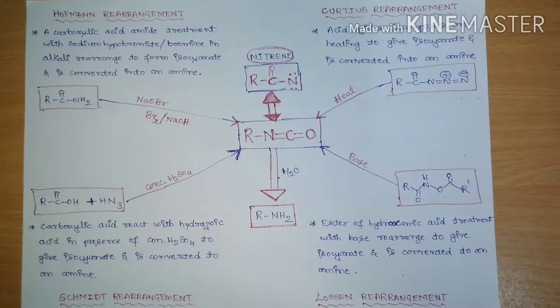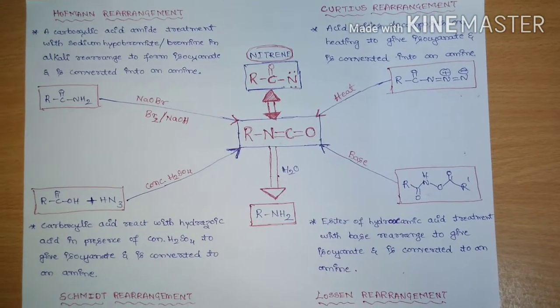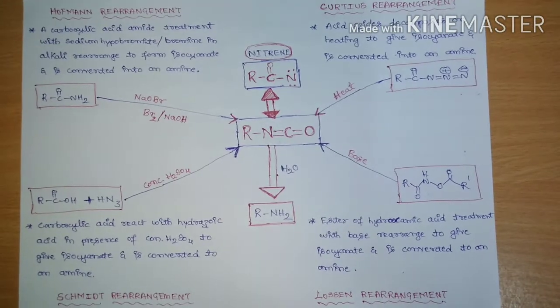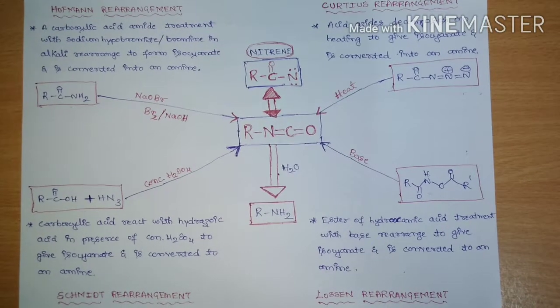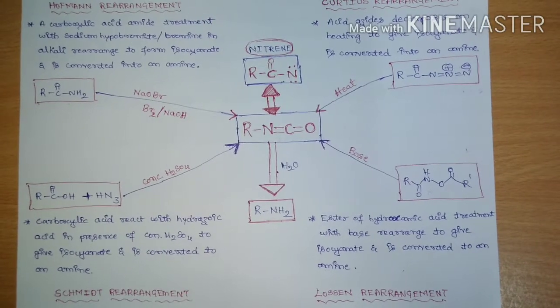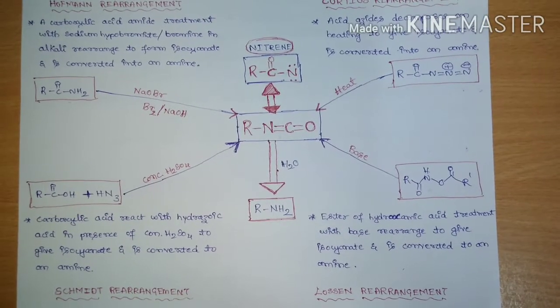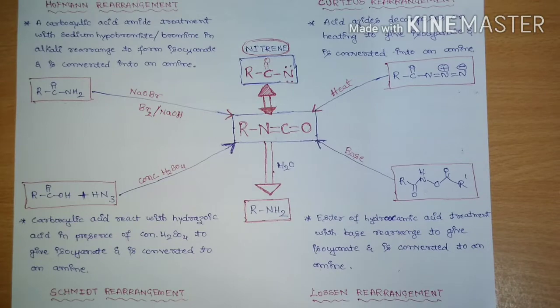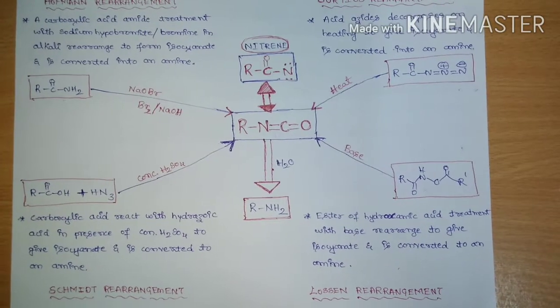So a primary amide on treatment with sodium hypobromite or bromine in alkali will form isolable isocyanate, which undergoes hydrolysis in presence of water to give amine.